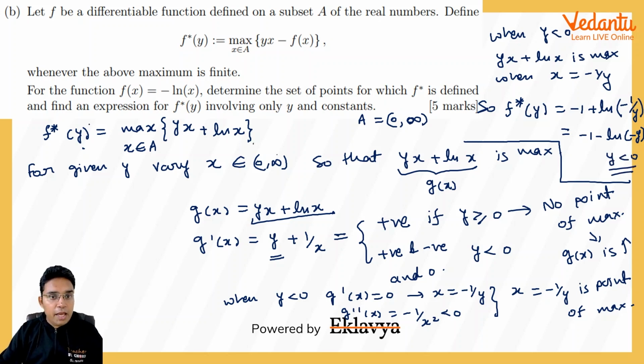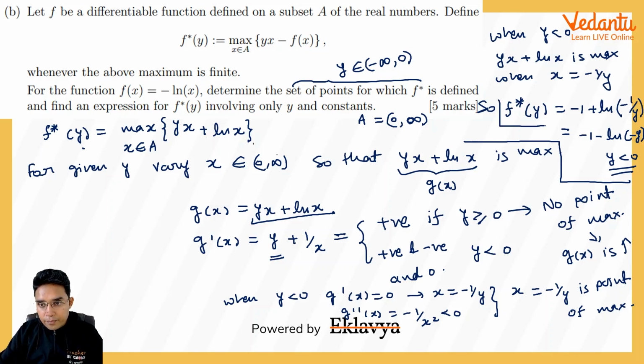So they have asked us two things. For the function, determine the set of points for which f star is defined. So the set of points for which f star is defined is y belongs to minus infinity to 0. And the expression for f star y involving only y is this thing: minus 1 minus ln of minus y.